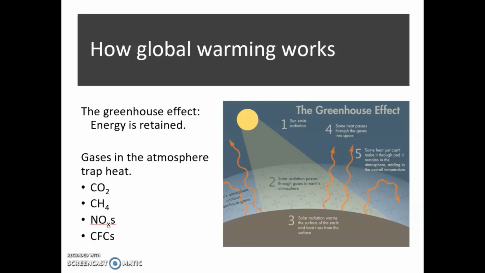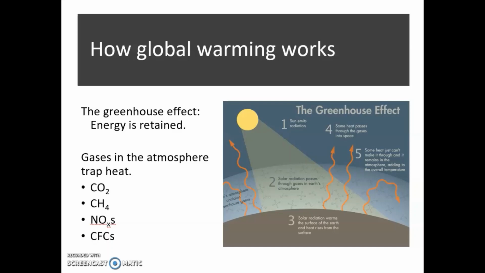About half of the heat energy is absorbed by the Earth's surface, and the rest is reflected back into space by the gases in the atmosphere and the Earth itself. Some of these gases are better at trapping heat than others, such as water vapor, ozone, carbon dioxide, nitrous oxide, methane, and halocarbons known as CFCs that absorb some of this outgoing radiation.